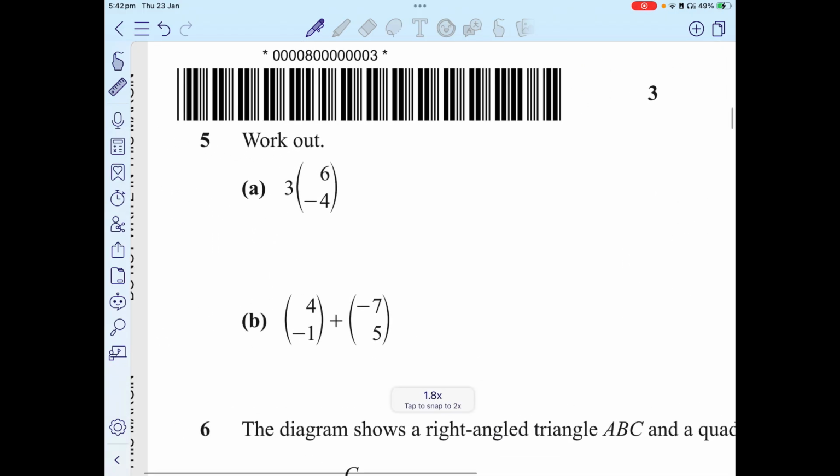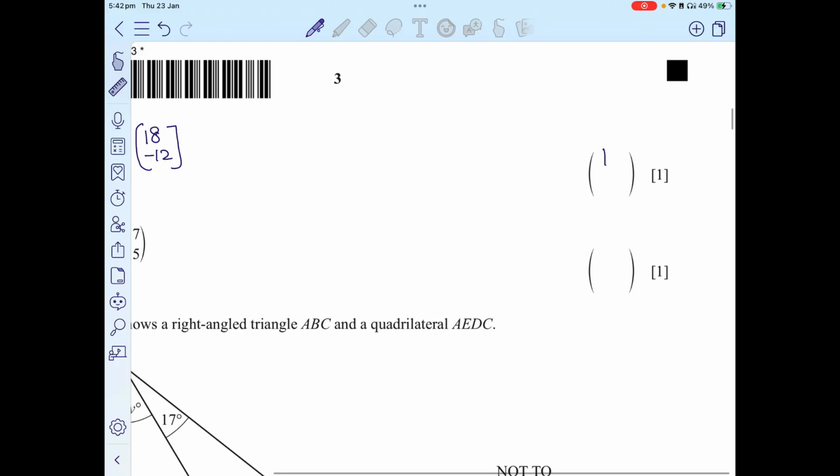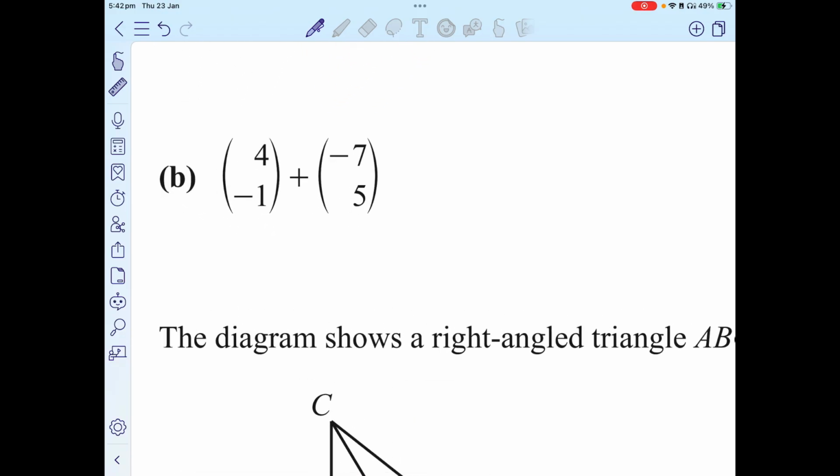Here it says work out this. You have 3 outside and you have 6 and -4 inside. What you do is you multiply both of them with 3. That's going to be 18 and -12. 3 into 6 is 18 and 3 into -4 is -12. On the other side, we have the addition. 4 plus -7, that is 4 minus 7, which is -3. -1 plus 5, that's going to be 4. So -3 and 4. That's how we do it.